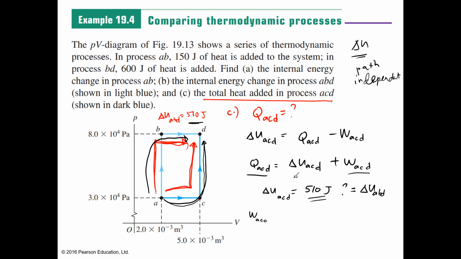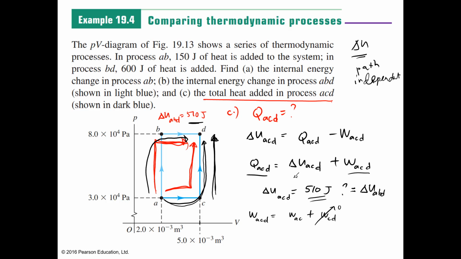So now that we have delta U, we can solve for WACD. WACD equals WAC plus WCD. In the CD part of the process, your volume is constant, so work done is 0. So the work CD is 0.